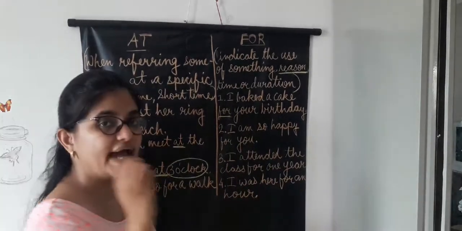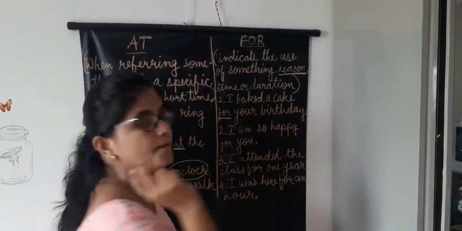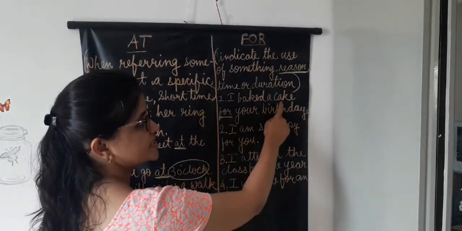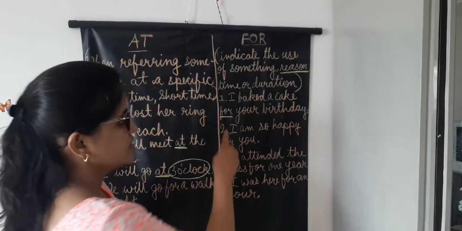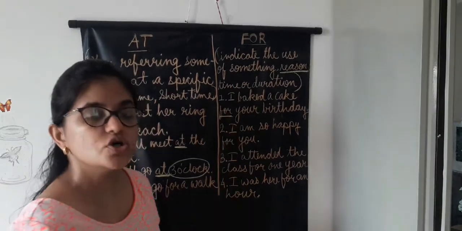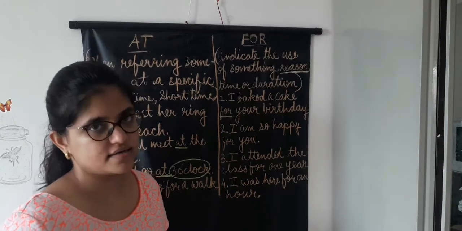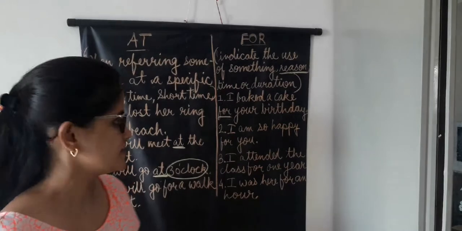So the action of baking the cake and the birthday party. It is showing the relationship between the cake and the birthday. So here for is used to tell us the reason behind baking the cake. It is baked for your birthday.